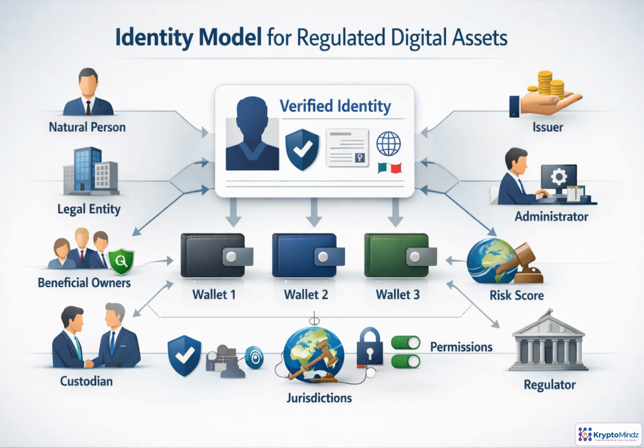In regulated digital assets, identity is the control layer behind every transaction. A verified profile may represent a person or legal entity and connect to wallets, roles, jurisdictions, risk ratings, and permissions. Sensitive identity evidence stays off-chain, while claims or eligibility markers can be used on-chain. For companies, verification also includes KYB, beneficial owners, officers, and authority to act. The model must handle change over time, including review, revocation, and audit evidence.